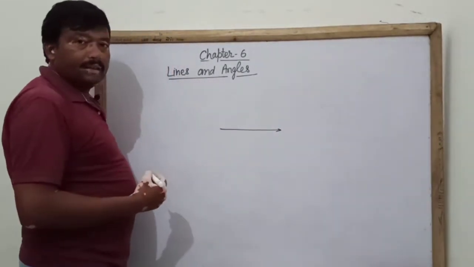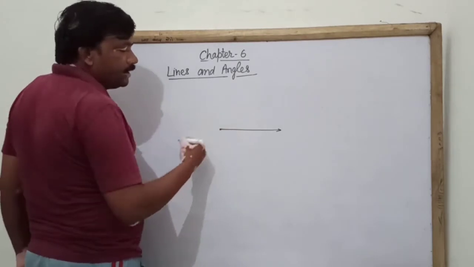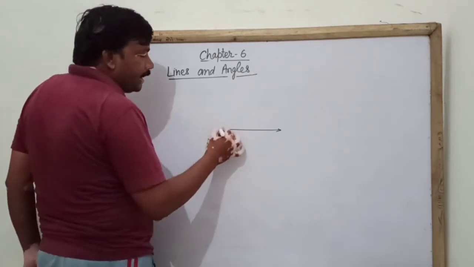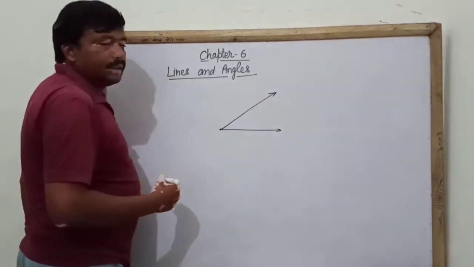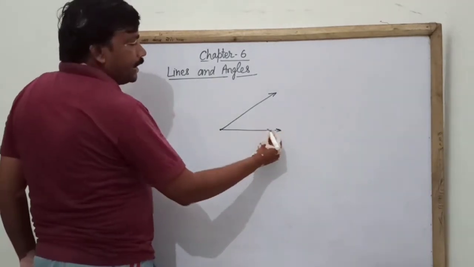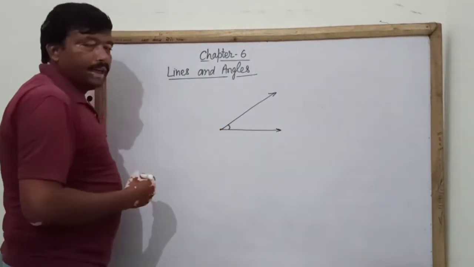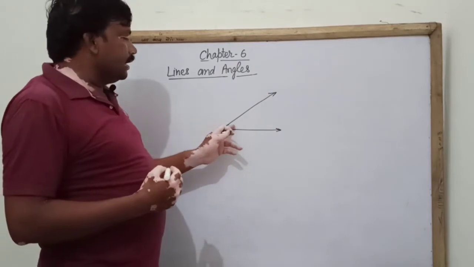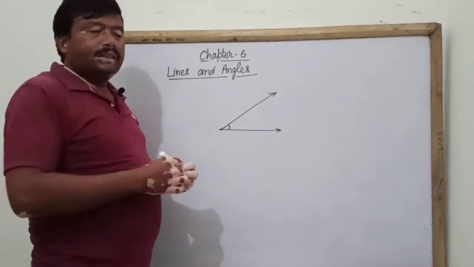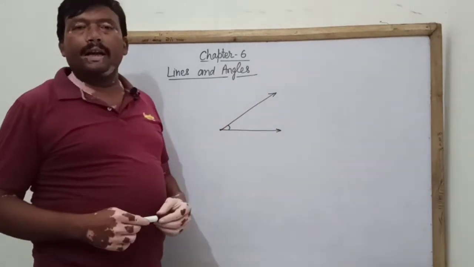This is our ray, and the originating point is this. Another ray is originating in this direction. Then we can say there is an angle between them. So this circular measurement is called an angle.